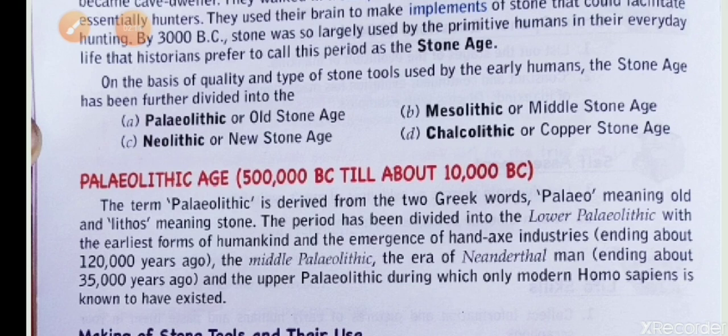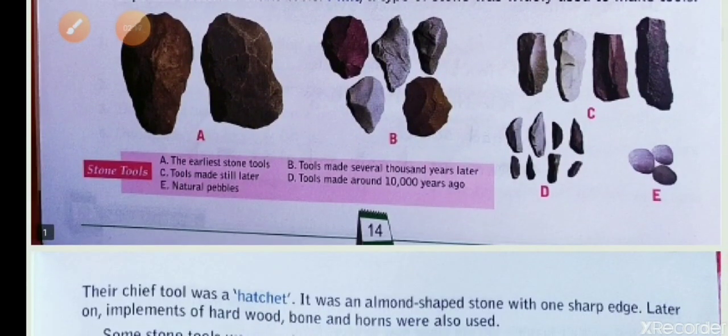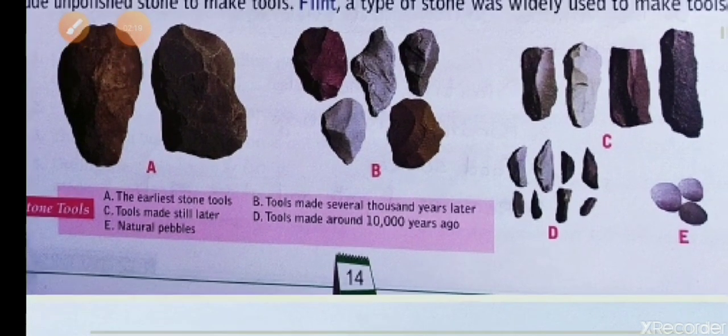Now we are moving to the next part, making of stone tools and their use. In the beginning stage, human beings used unpolished stones to make tools. For making tools, they used flints. Flint is a type of stone.